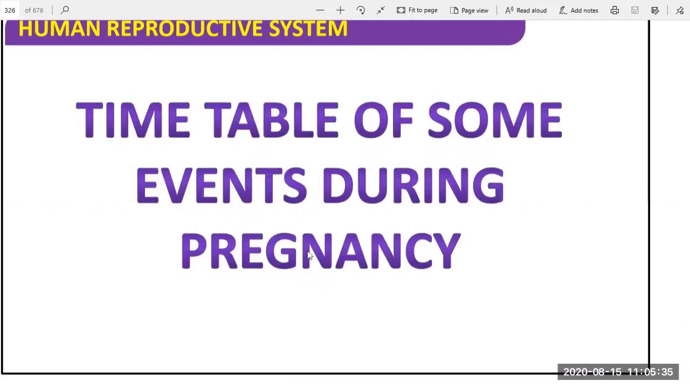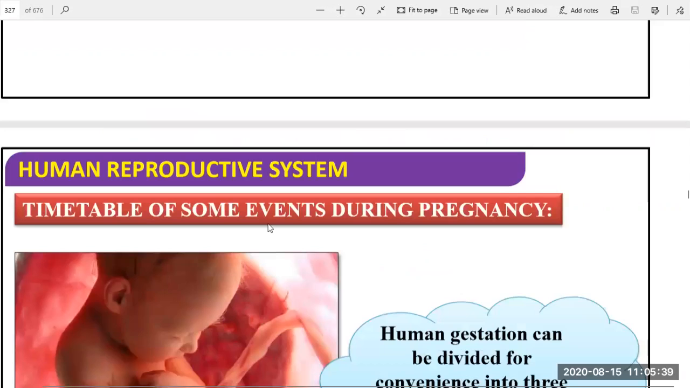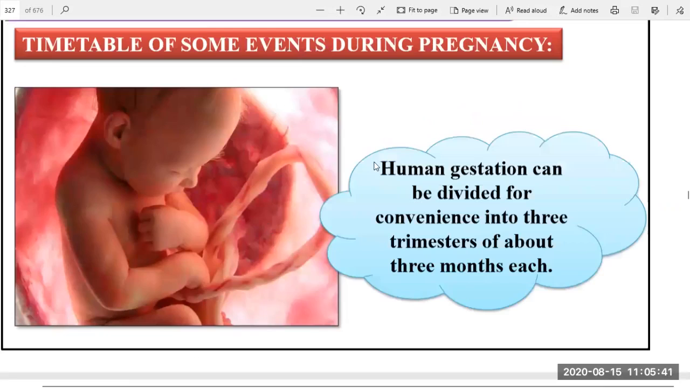Okay, so in this, during the pregnancy events, the human gestations. What do you mean by the human gestation? It's a type of the guest. Okay, so he is the guest. Okay, newborn baby is the guest. Human gestation can be divided for convenience into 3 trimesters. Okay, for convenience into 3 trimesters.